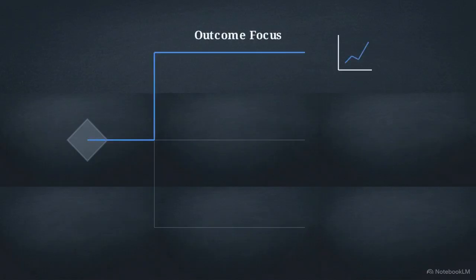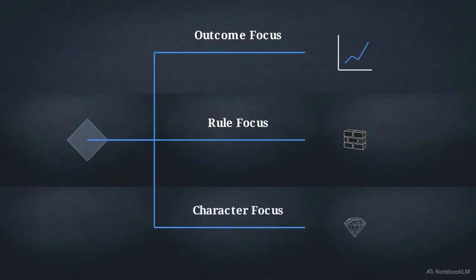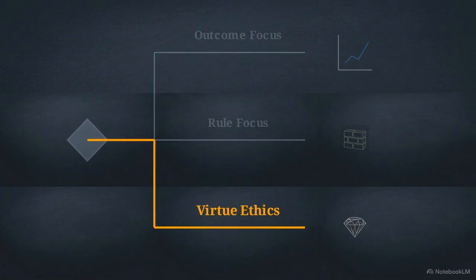This diagram outlines 3 distinct ethical paths. The top path is the outcome focus, maximizing the greatest good, and the middle path is the rule focus, dictated by universal rules. The bottom path is the character focus, prioritizing integrity as an internal component. We will lock in this character focus, or virtue ethics, as our chosen ethical baseline.